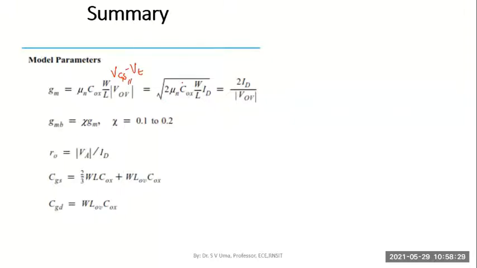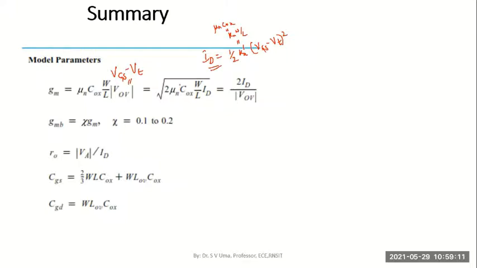The same thing can be written as the root of 2 mu n Cox W by L into ID. So we know ID is given as half Kn dash, or whatever you consider. If I say Kn dash, this is Kn W by L, and Kn is mu n into Cox. All these things you should remember. This into VGS minus VT the whole square. This is the expression for drain current ID.